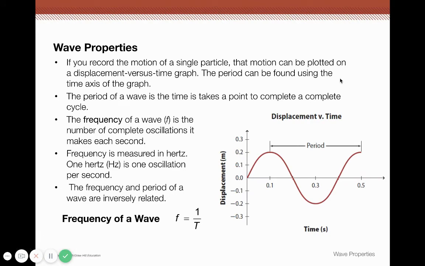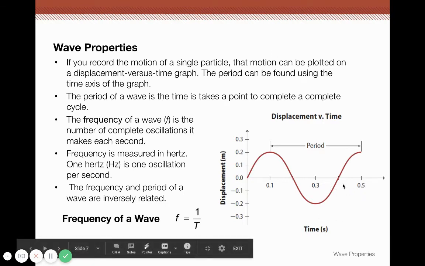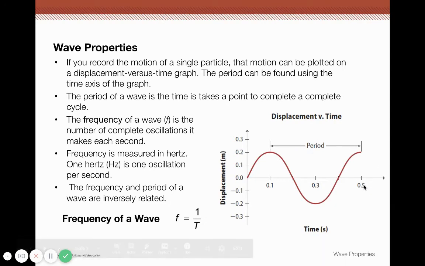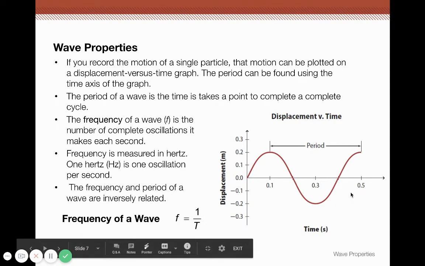If you record the motion of a single particle, the motion can be plotted as displacement versus time. So now our x-axis is time. So this would not be measuring a wavelength from crest to crest because we don't have distance on our x-axis. We have time. Here we can find the period of a wave, because our x-axis has time. So here's our period.